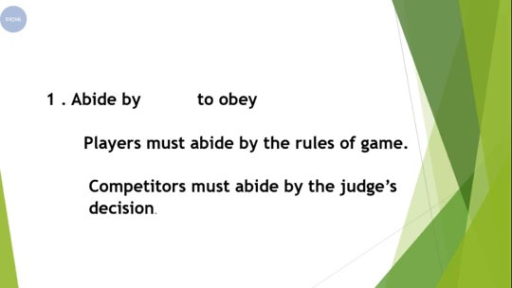Our first sentence is players must abide by the rules of game. And our sentence number 2 is competitors must abide by the judge's decision. Now the question is that how you are supposed to learn it. आप इसको कैसे याद करेंगे? So you have to keep one thing in mind कि abide के साथ कौन सी preposition आएगी. With abide either you will use from or you will use in or you will use by. आपने ये चीज़ बस याद रखनी है. And inshallah at the end of video I will also explain to you how the question from the portion of preposition will come into your papers.